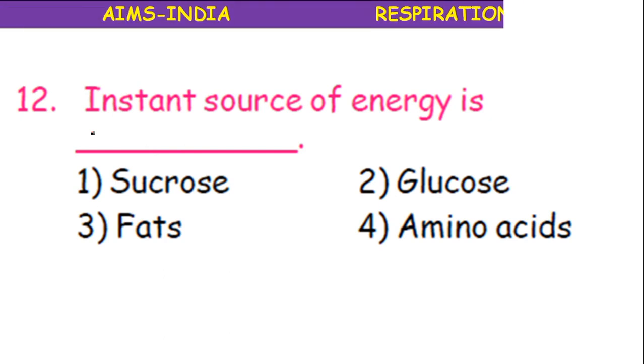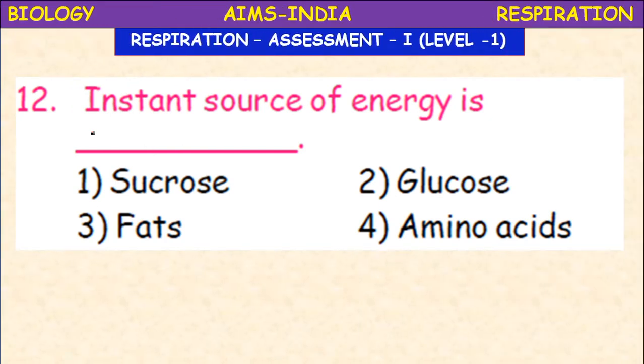Next, instant source of energy. Which of the following is the instant source of energy? Sucrose, glucose, fats, amino acids. It is the simplest one among the following, glucose. So generally glucose is the main substrate for cellular respiration. So when the glucose is available, first it will undergo the process of aerobic respiration or anaerobic respiration and produce the energy. When the glucose is not available, then it will go for amino acids or fatty acids. Okay.